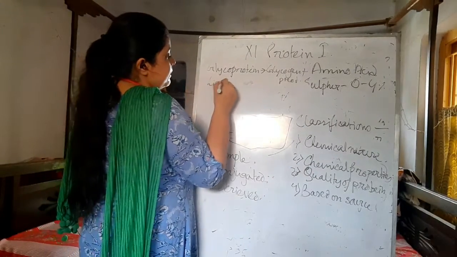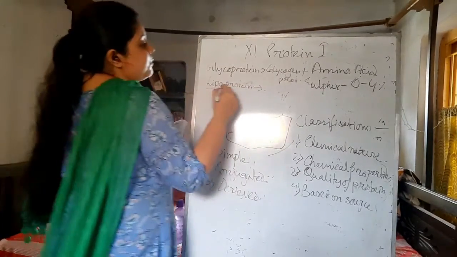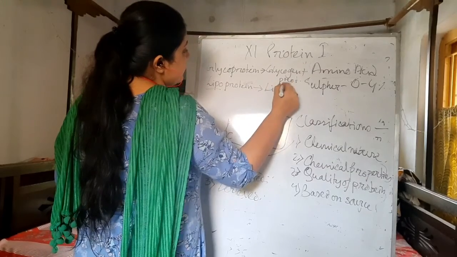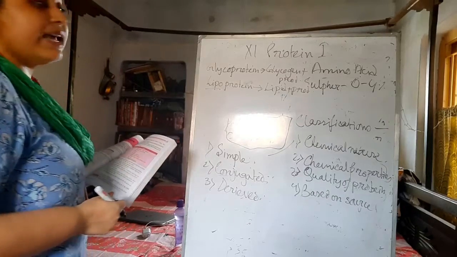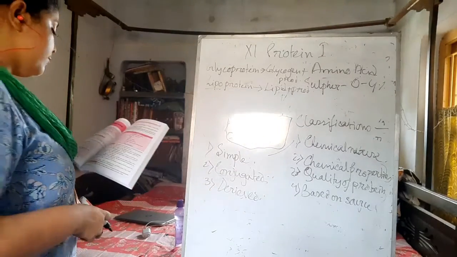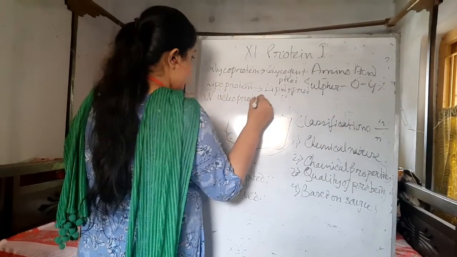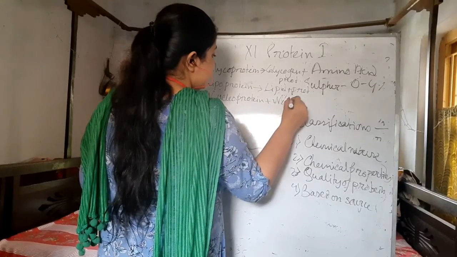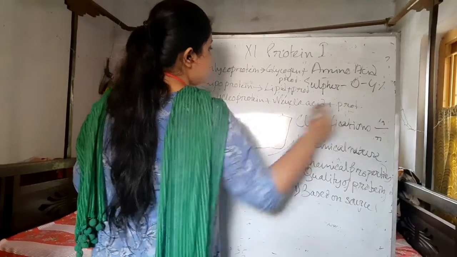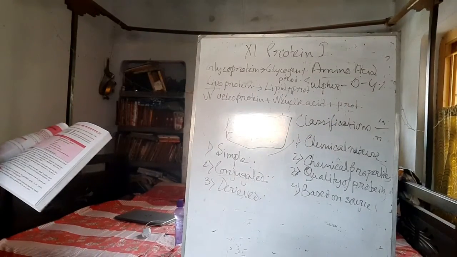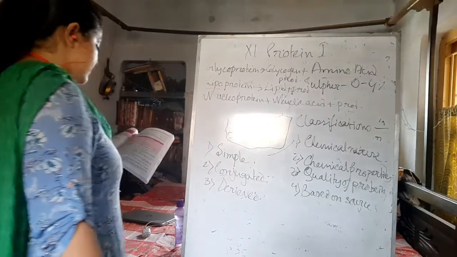Then the lipoprotein. Lipo means fat, so lipid plus protein, and the examples are in the cell membrane, where we can find this lipoprotein. Next is nucleoprotein, which is nucleic acid plus protein. It is mainly present in the nucleus of the cell.